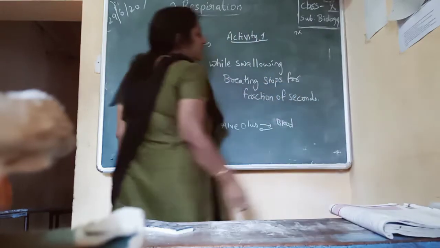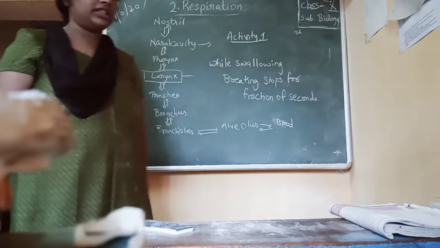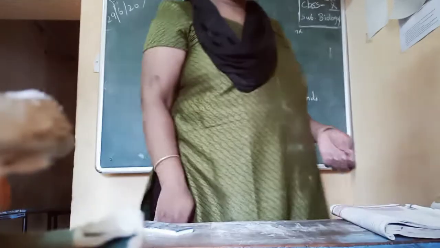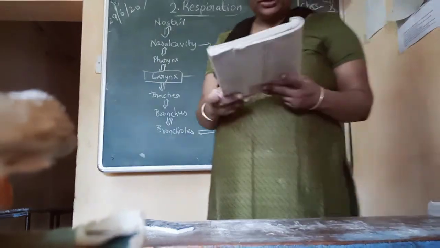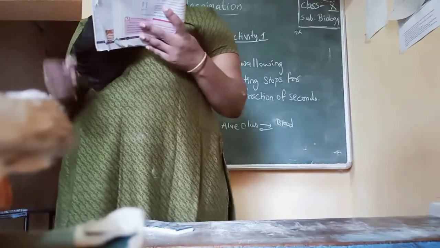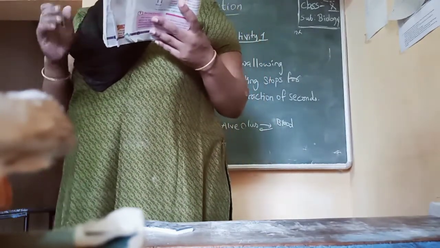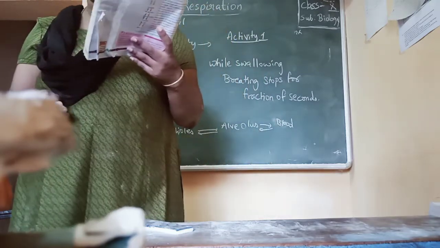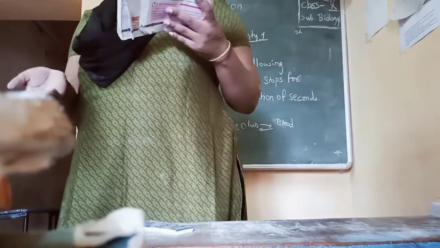Okay, breathing stops for fraction of seconds. This is the activity, so it is given in your textbook. I will read out for you. Keep your palm around an inch away from your nose. Feel your breathing out. Do not remove it until you have finished the activity. Breathe steadily for 1 to 2 minutes. Means you should continue breathing.